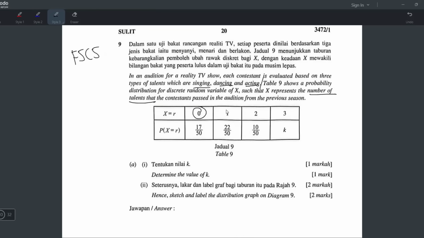So what does this value represent? Number of talent. So 0 talent has probability 17 over 50, 1 talent only 22 over 50 and so on. So A1, determine value of K.